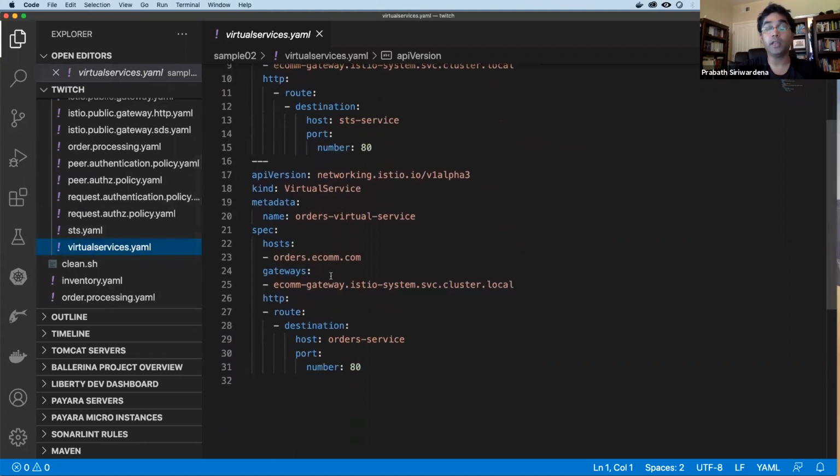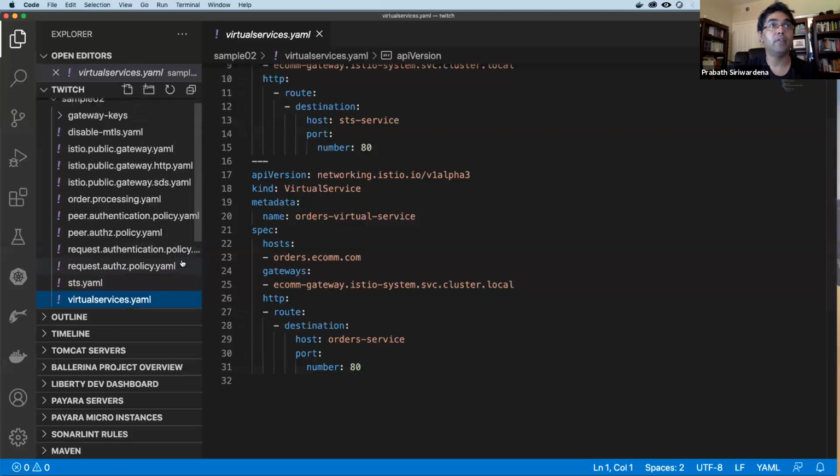So the gateway resource CRD and the virtual service CRD together help the Istio Ingress Gateway to route any request it gets from outside the Kubernetes cluster to the corresponding workload, right? So those two have to work together. Okay. So let's have a look at the gateway resource first.